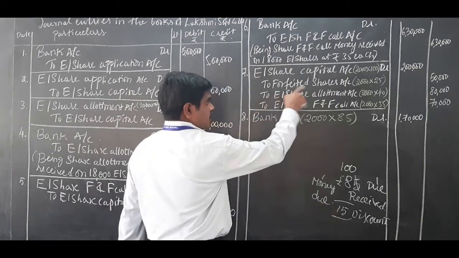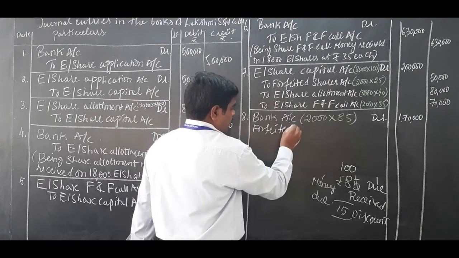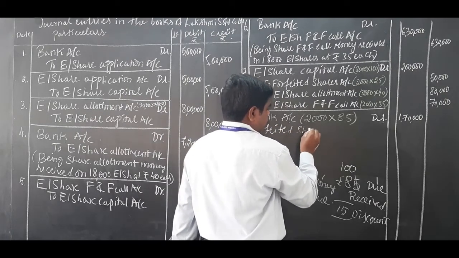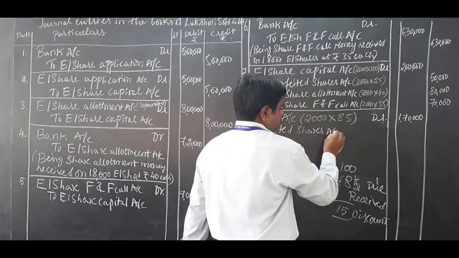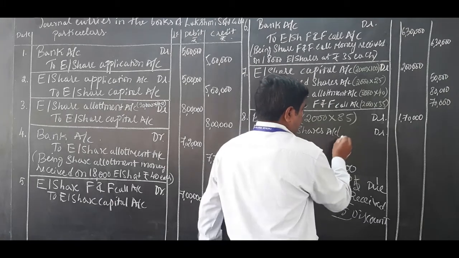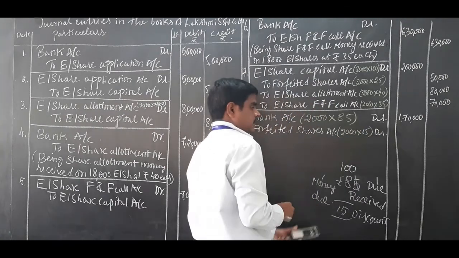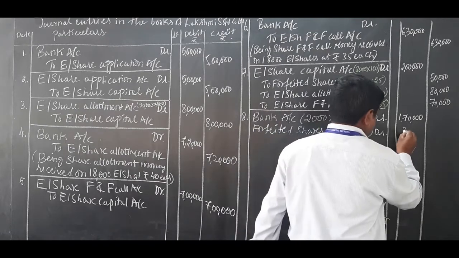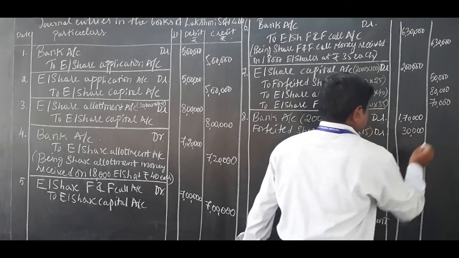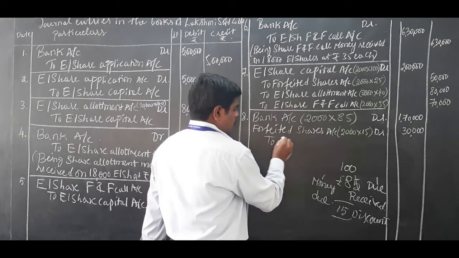That 15 rupees will be transferred to the forfeited shares account. It's a loss here. Forfeited shares account debit 2000 into 15, 30,000.